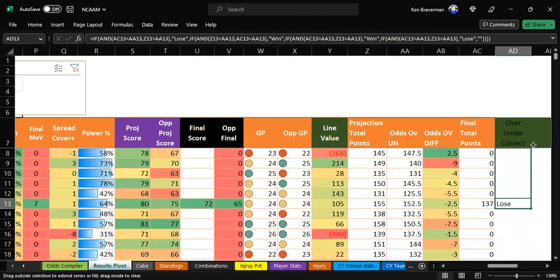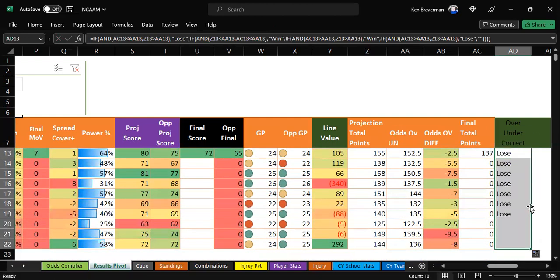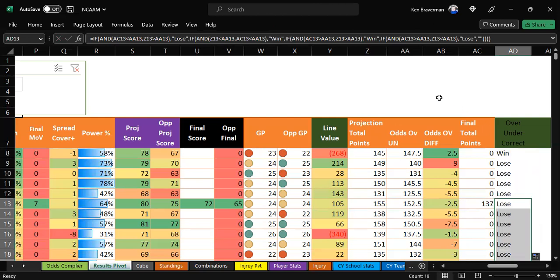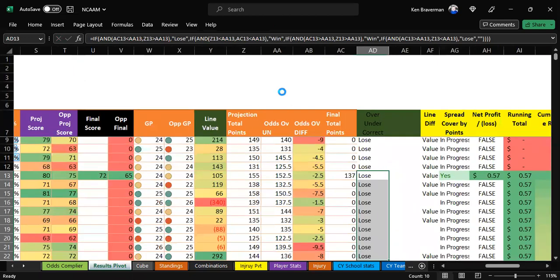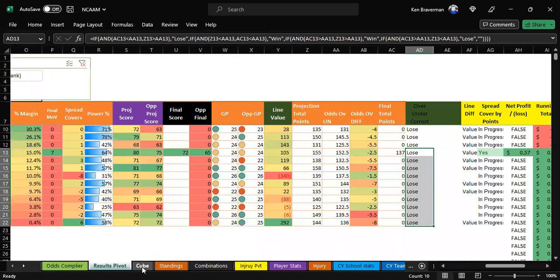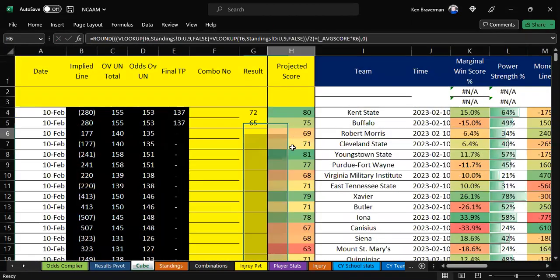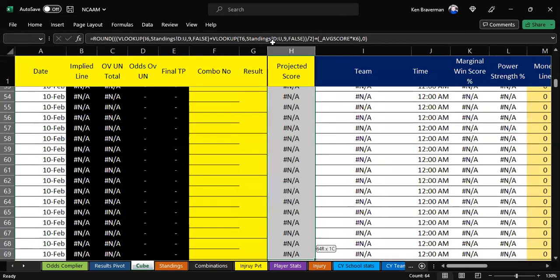Now we get to apply that formula everywhere. All right. So we've done a lot right now. So are any of these games done yet? No, they're not. But I want to show you what this will eventually do. Let's pretend we got every single score exactly right going forward.